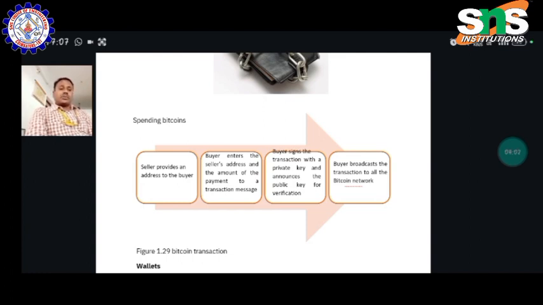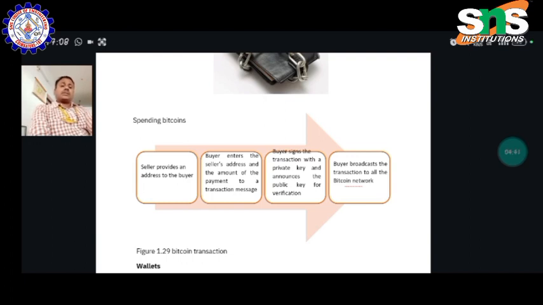After receiving the acknowledgement, in the next step the buyer broadcasts the transaction to the whole Bitcoin network. The buyer is interconnected to the digital currency, whether Bitcoin or any cryptocurrency. Then, based on the amount the user has, the feasible transaction is done. After the successful transaction, how many coins they purchased and the amount they paid are noted down in the ledger.